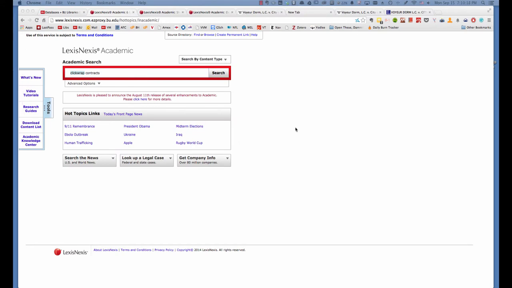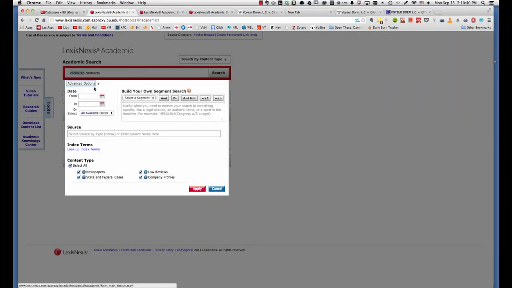Okay, I'm back. We're going to do one more topic-based search just to show you a few things on LexisNexis Academic. So I've gone back to the landing screen, the general search window, and entered a search term. Now, there are a couple of things to note. I showed you this briefly before, but if you click on Advanced Options, you can fine-tune your search query.